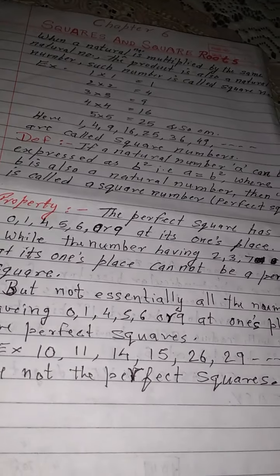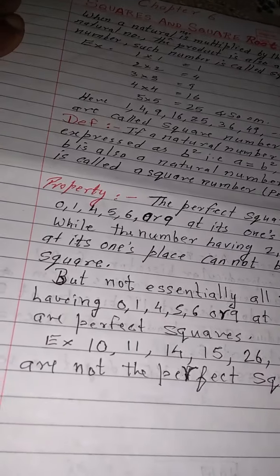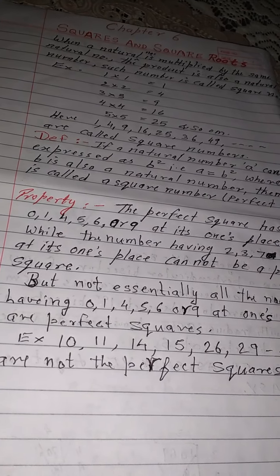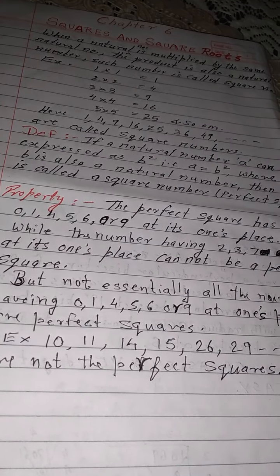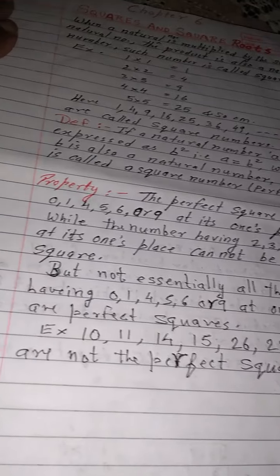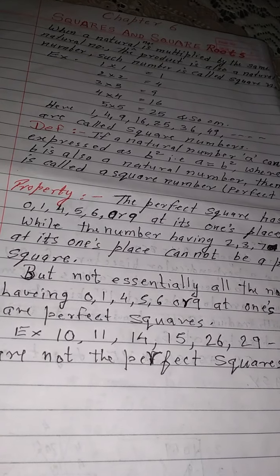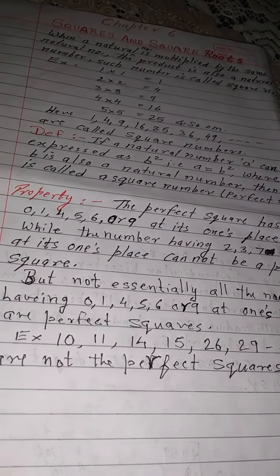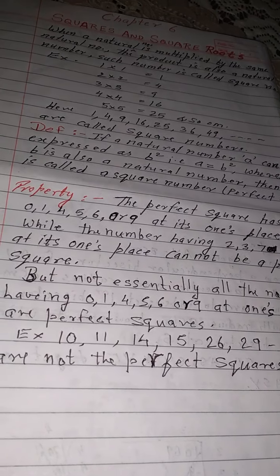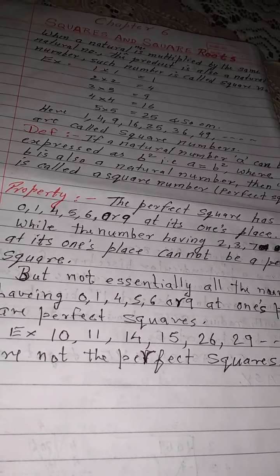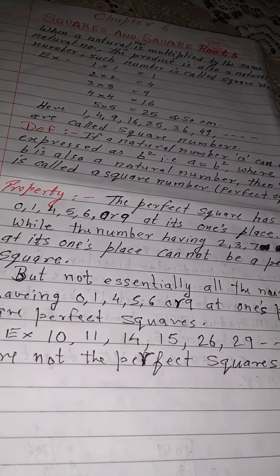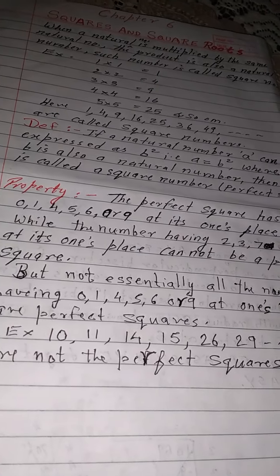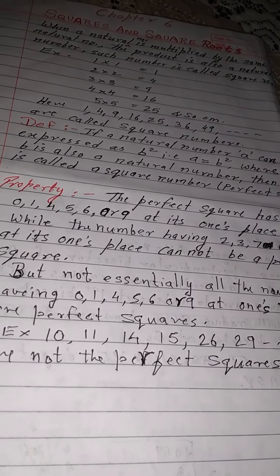But not essentially all the numbers having 0, 1, 4, 5, 6 or 9 at its ones place are perfect squares. For example, 10 has 0 at the ones place, but it is not a perfect square. 11 has 1 at the ones place, still it is not a perfect square.